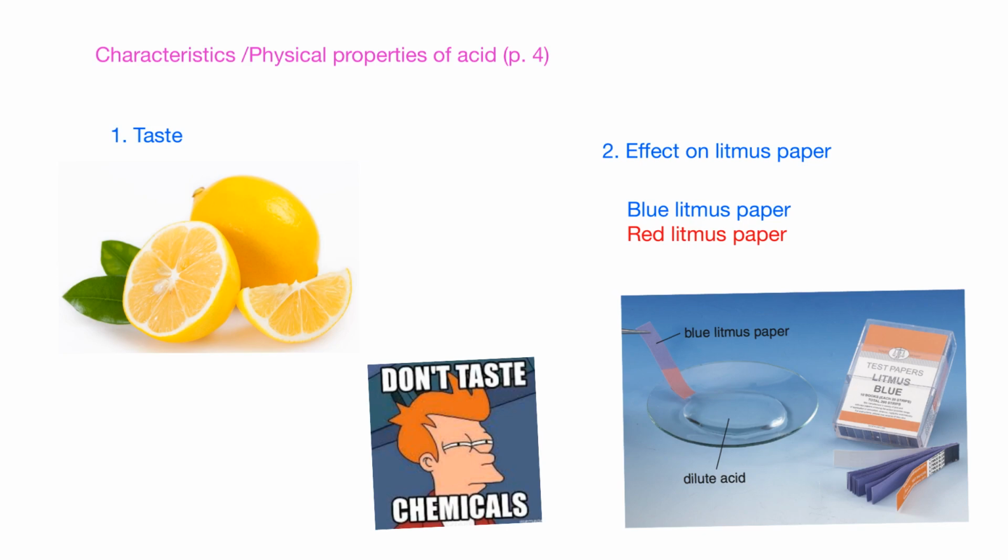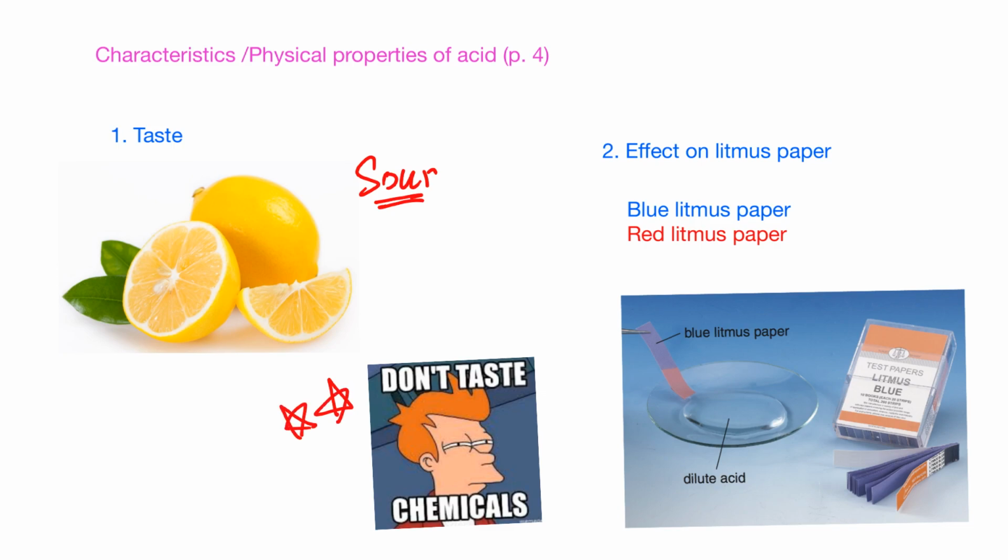Before we move on to the chemical properties, first we'll talk about the characteristics and some of the physical properties of acids. You can turn to page 4. First, the taste of an acid is, of course, sour. But I'm not encouraging you to taste any of them, even ethanoic acid, even if you know that it is ascorbic acid. In the lab, remember, never taste any chemicals.